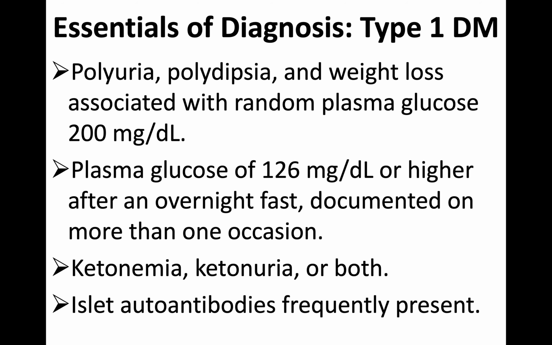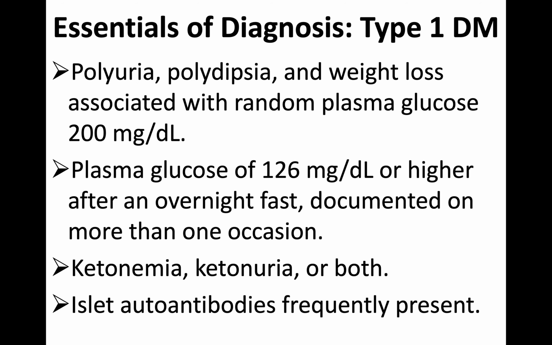Islet autoantibodies are frequently present. You know well that in type 1, autoantibodies against beta cells destroy the beta cells. So sometimes you can detect autoantibodies of islets. So this is about type 1. All right, insulin, you can see all these points.